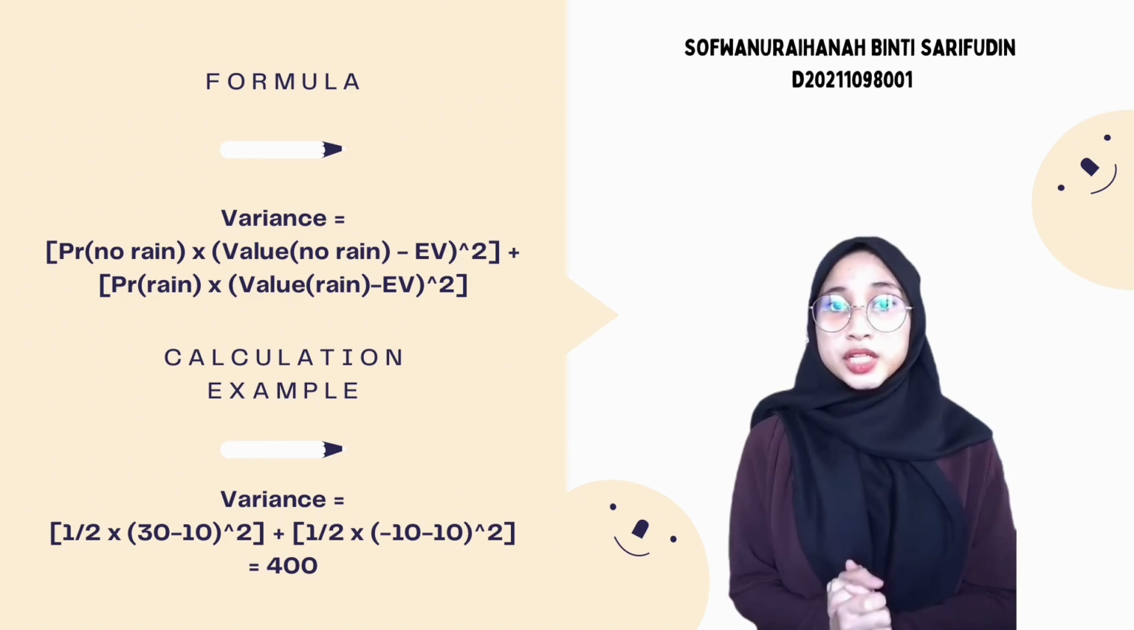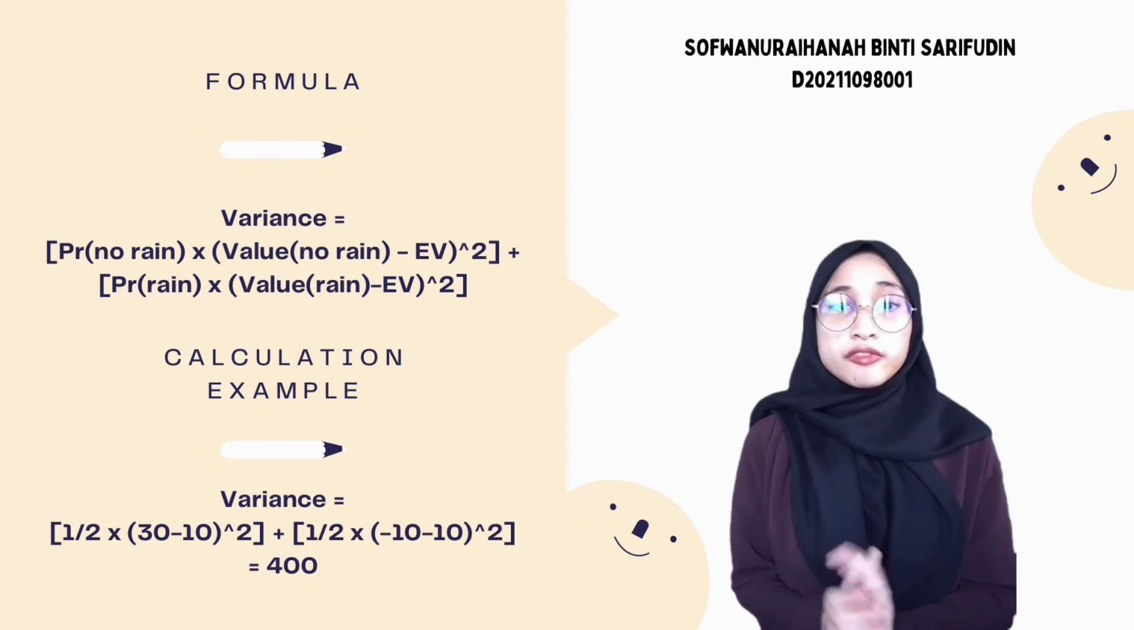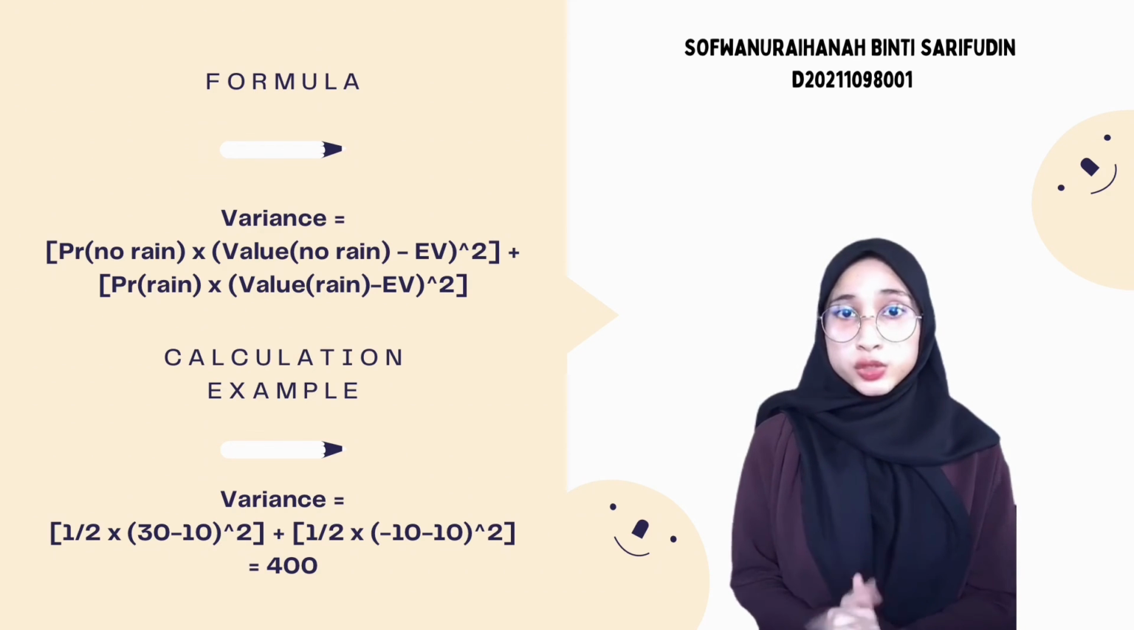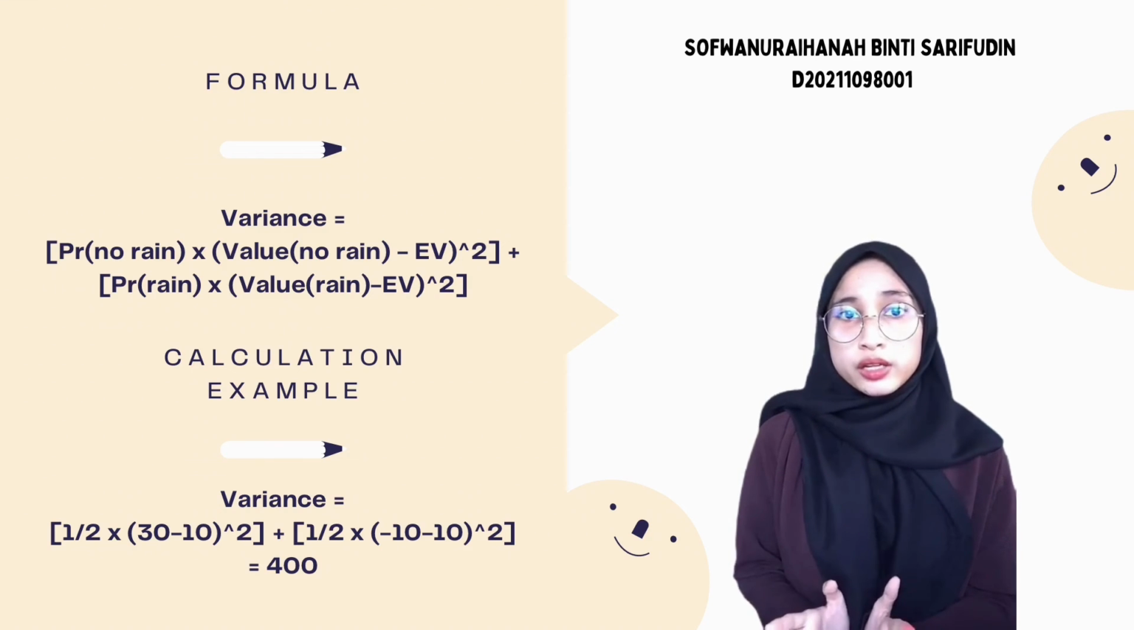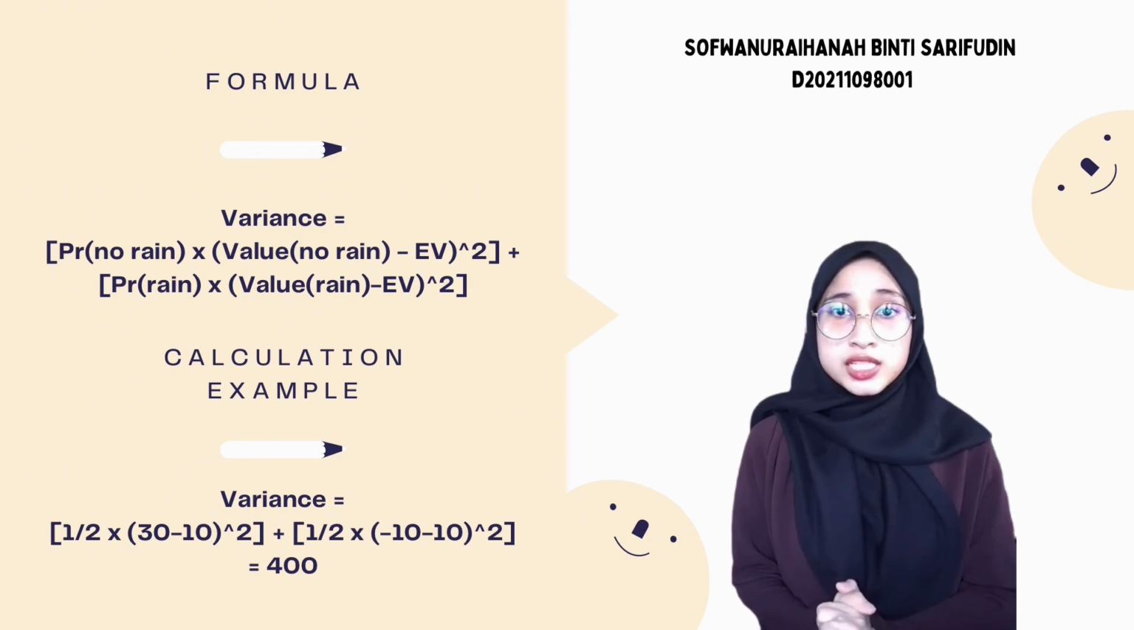Here is the example of the calculation. Variance equals 1/2 times (30 minus 10) squared plus 1/2 times (negative 10 minus 10) squared. So, the variance for this scenario is equal to 400.